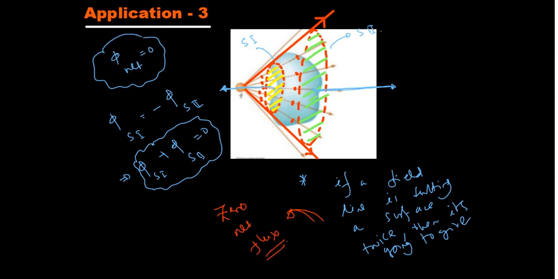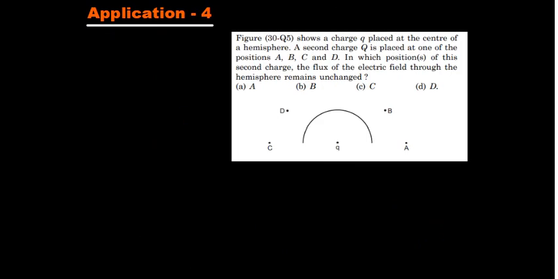See, this line cuts this surface twice. One it cuts here, another time it cuts here. So that means it is going to produce 0 net flux. Now on the basis of this concept, we can solve a real interesting question from H.C. Verma, which is there in exercise objective 2.